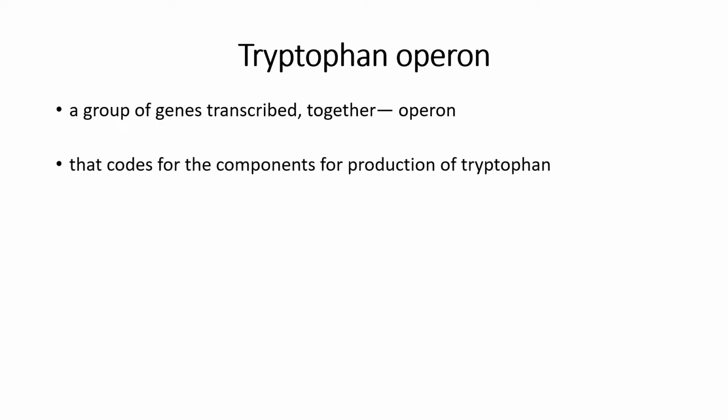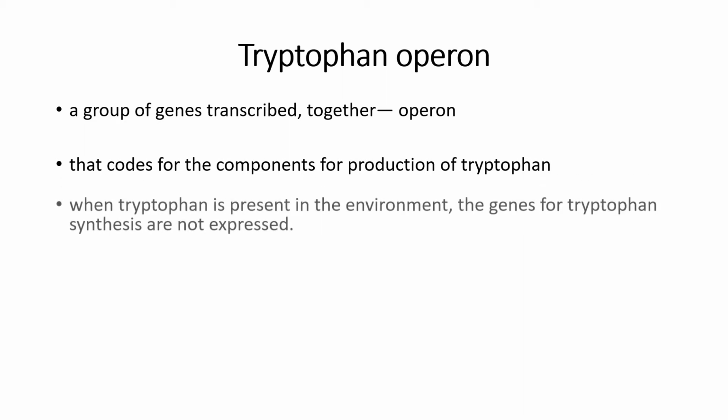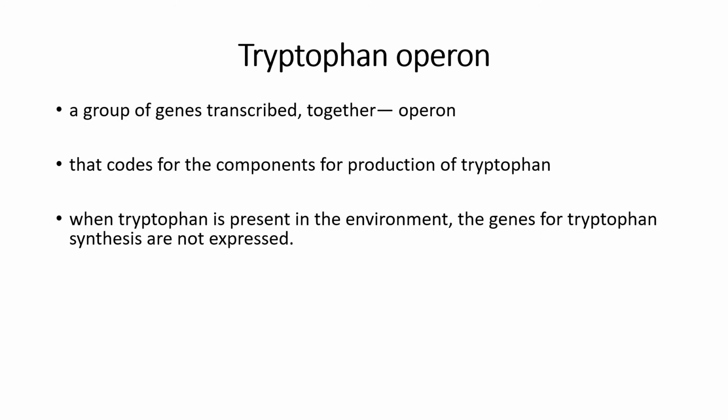Now, these structural genes give rise to different enzymes which are necessary for the production of tryptophan. So, when tryptophan is present in the environment, the cell need not produce any enzymes that are required for the tryptophan production. The tryptophan is an amino acid required for the synthesis of different proteins.